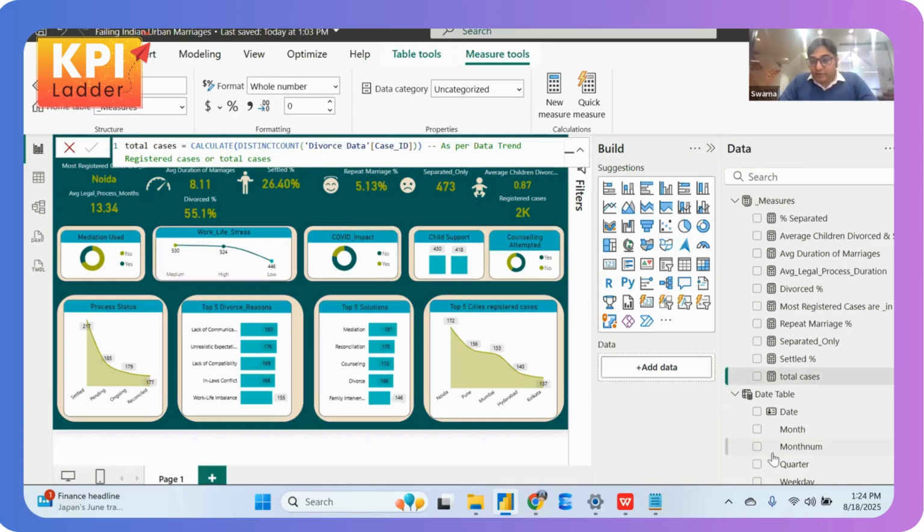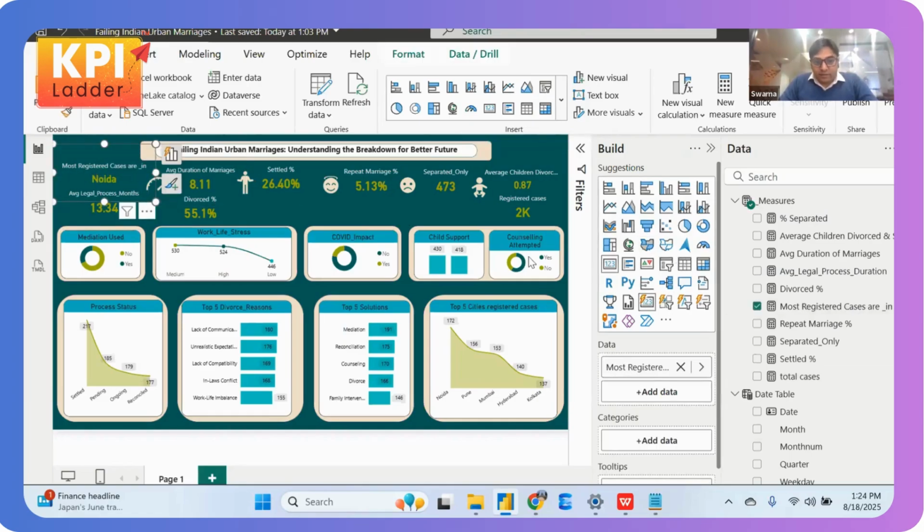Similarly, we have created a measure for the city where the most cases have been registered. As you can see, it is Noida. As per the data, obviously it may differ; we are only talking about the data. There are also a few visuals that show the top five reasons: lack of communication, unrealistic expectations, lack of compatibility, in-laws conflict, work-life balance, and so forth. Solution-wise, they have also given these from the point of view of understanding the breakdown and providing a better future.